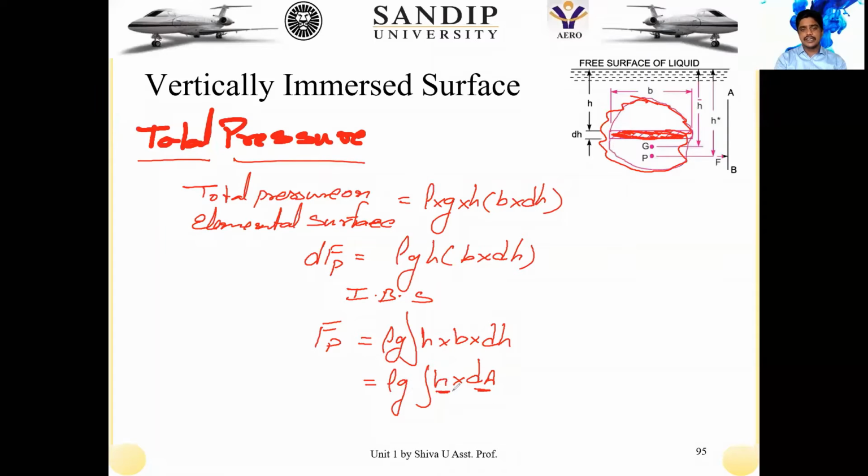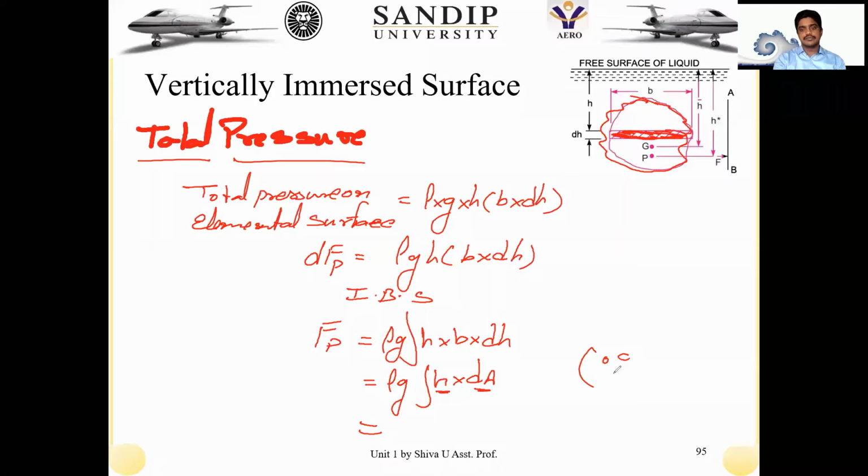Now if we look at this particular expression, it is nothing but the distance into the area, which creates the moment acting on that body.